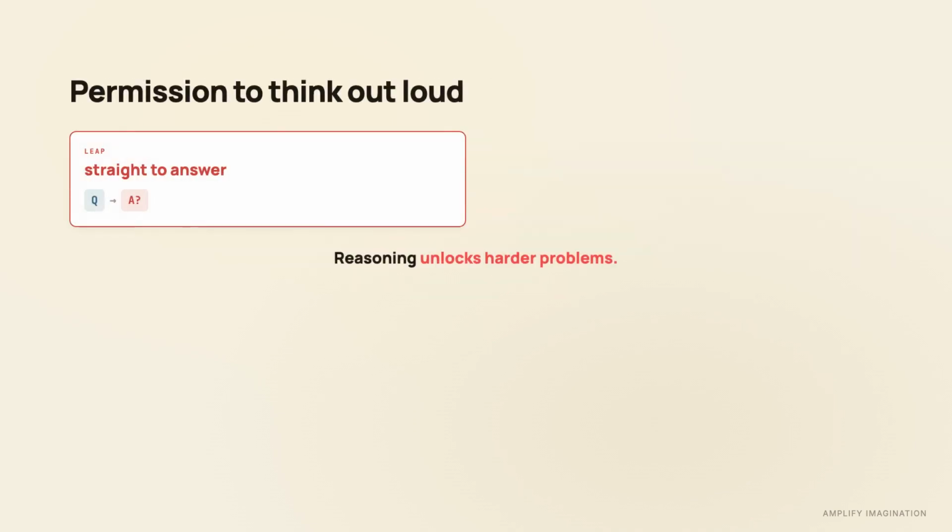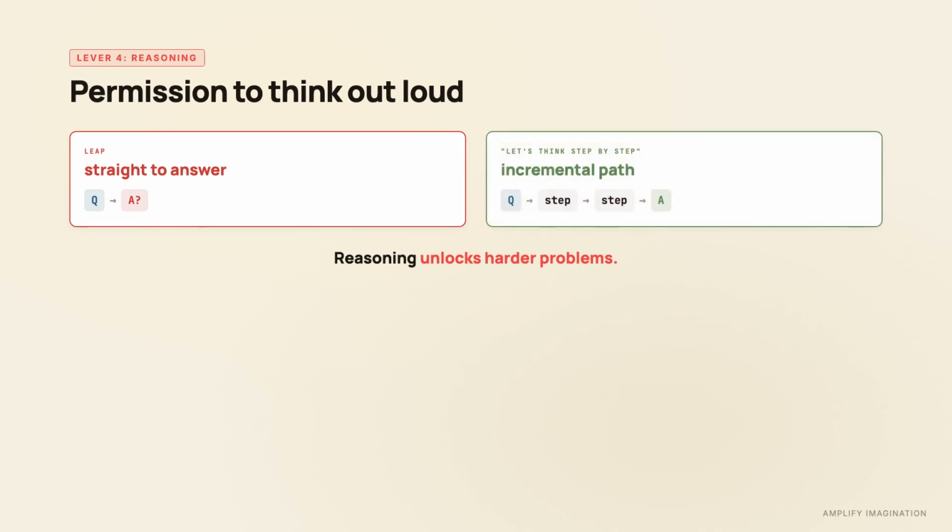Fourth, encourage step-by-step reasoning. You've probably seen prompts like, "Let's think step by step." Why does that help? Because the model is generating 1 token at a time. Breaking a problem into steps gives it intermediate context to work with, instead of forcing a single jump to the answer. It doesn't guarantee better reasoning, but for many tasks, it makes good reasoning more likely.